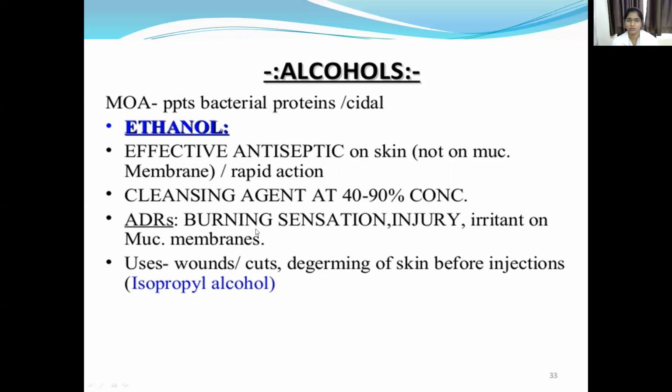When it is used, the alcohol content is 40 to 90% concentration. If it contains that, only then is it an effective sanitizer. Adverse effects: burning sensation and injury, irritation on mucous membranes. It is used in wounds, cuts, and degerming of skin before injections.